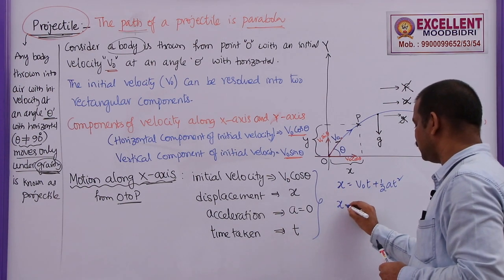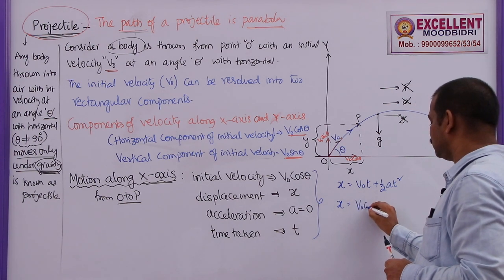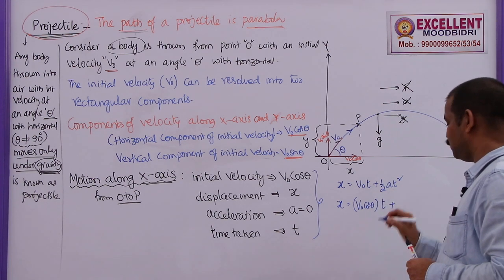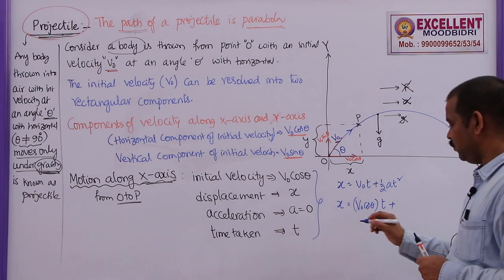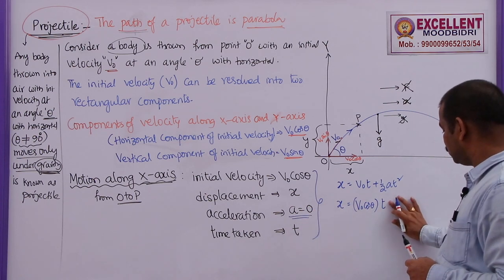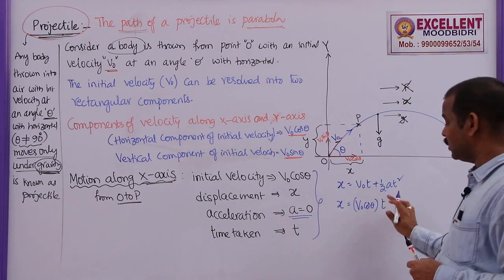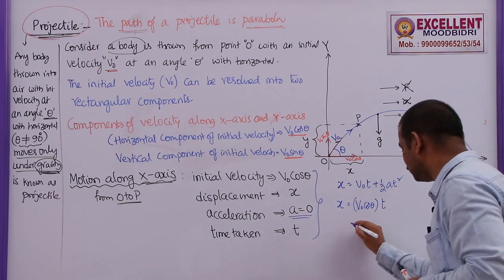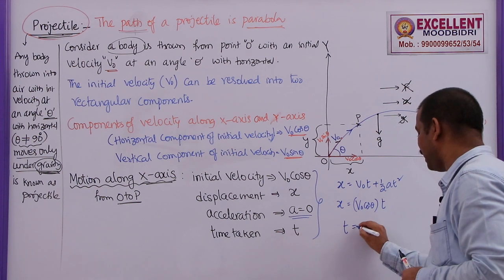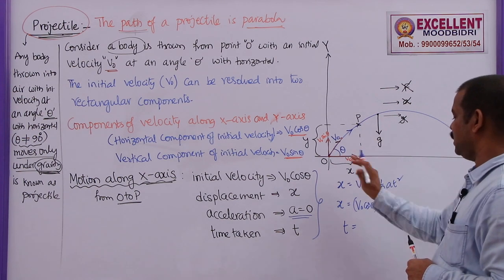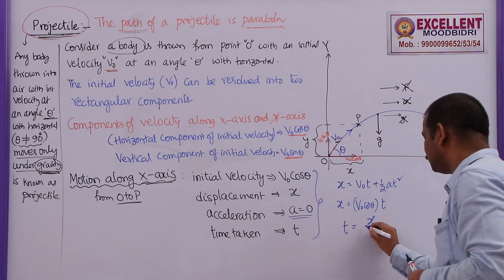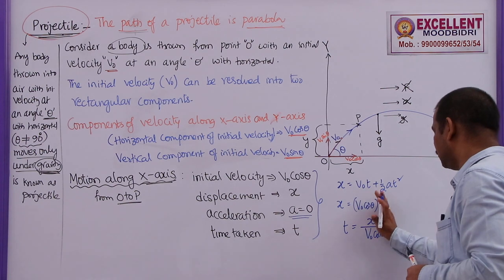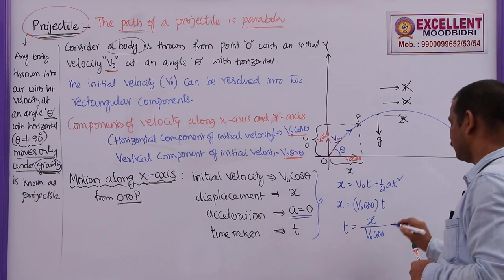x is equal to displacement x only. V naught in this case is v naught cos theta along x axis. The time taken is t, plus half a t square. We know that the acceleration is 0, so this term will be 0, half 0 into t square is 0. Now, from this, what is the time taken? The time taken by this particle to reach point P is given by the displacement along x axis divided by the velocity along x axis. Let me take this as equation 1.